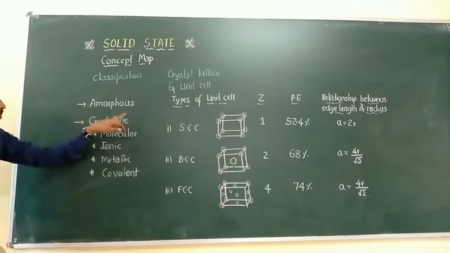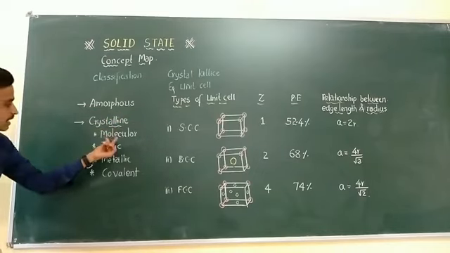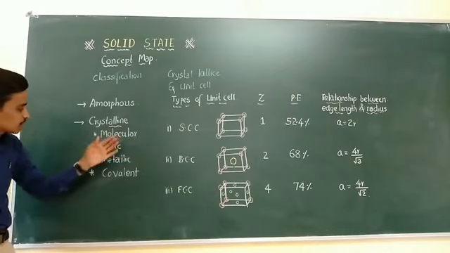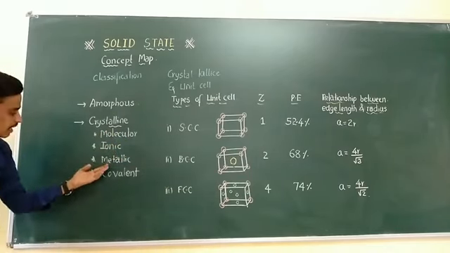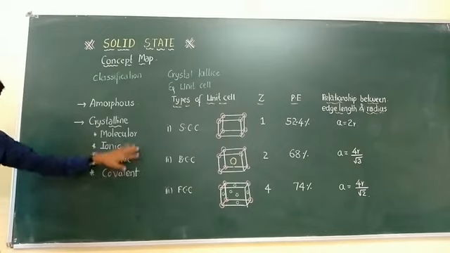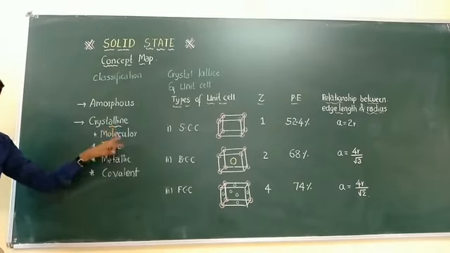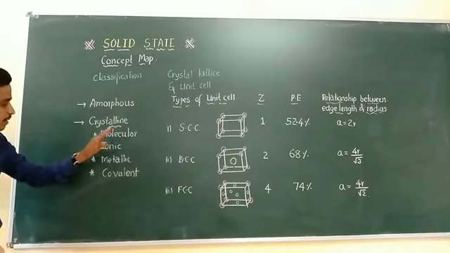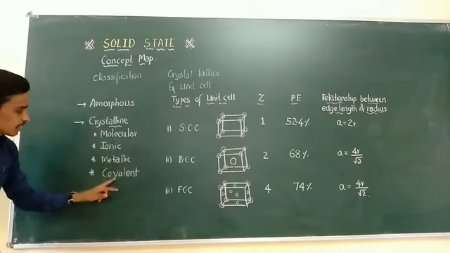Before this, based on the types of forces present, solids are divided into four important classifications: molecular solids, ionic solids, metallic solids and covalent solids. These are all based on the type of atoms present and the forces present, that is, the classification molecular, ionic, metallic and covalent.